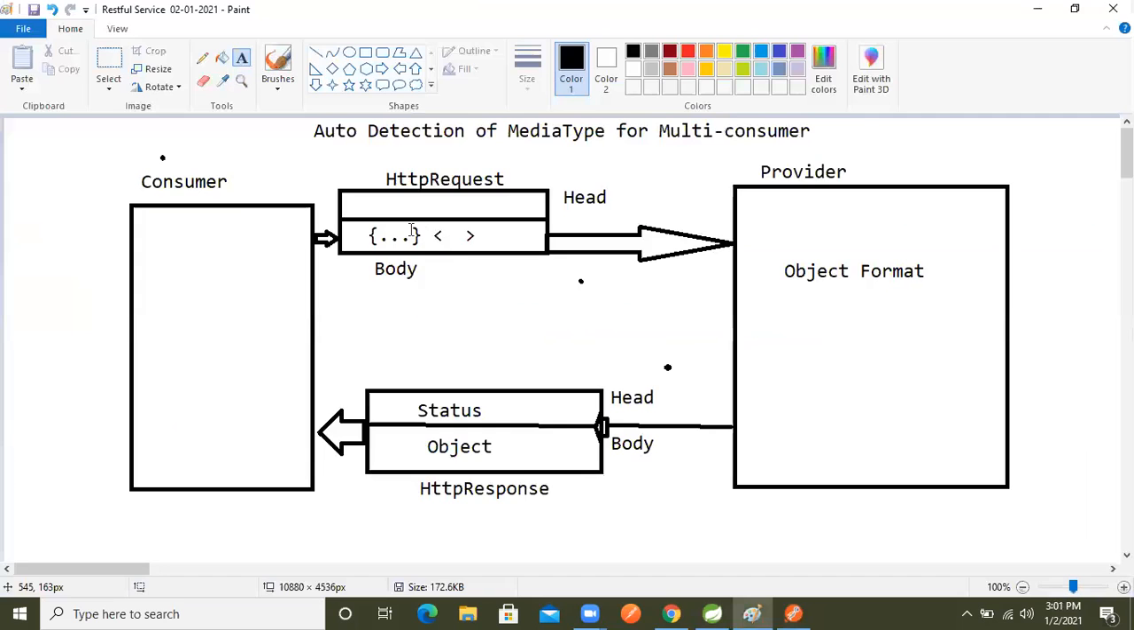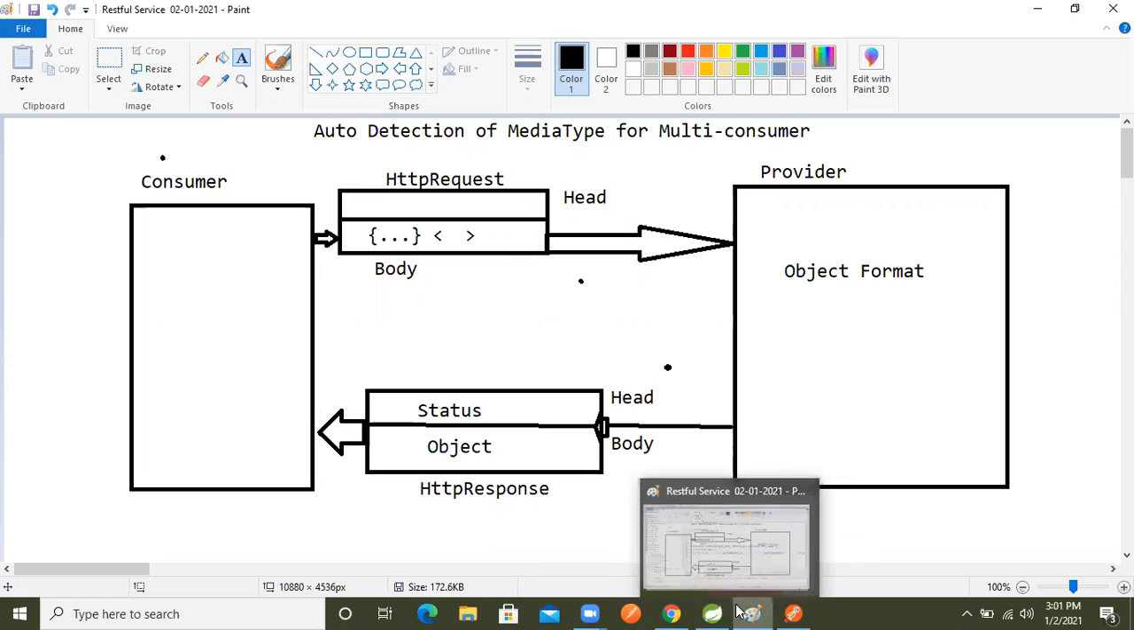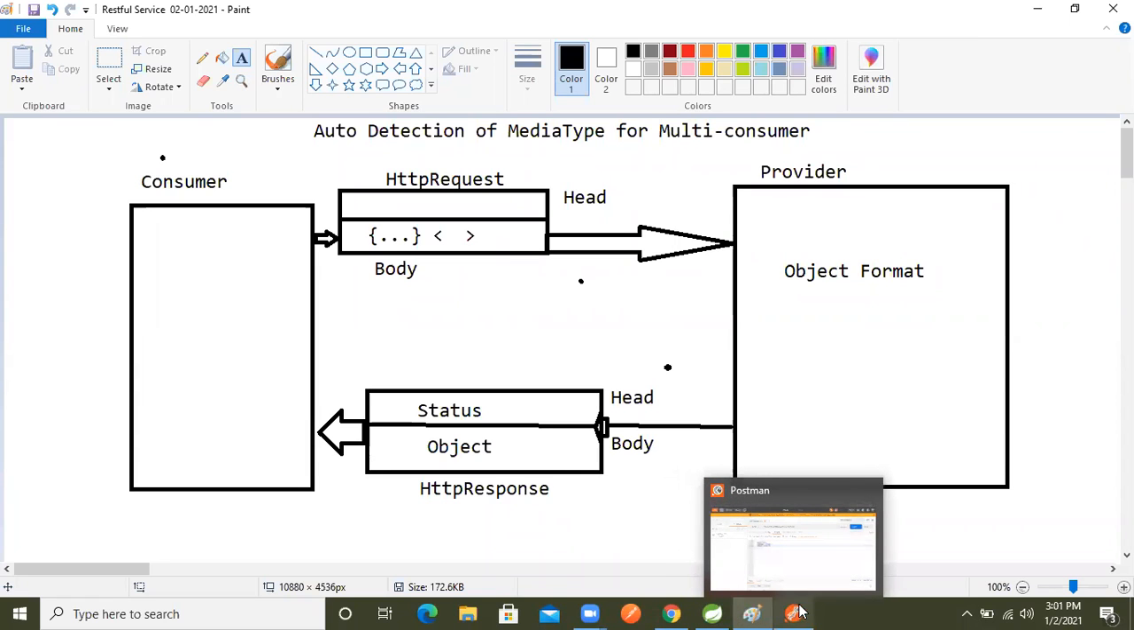I already said that in the body we can send XML data and JSON. The HTTP request has two parts, and in the body part we are sending JSON data. Now, at the same time, think about this: here we have only one machine, only one computer, so there is no option to send requests from multiple places.